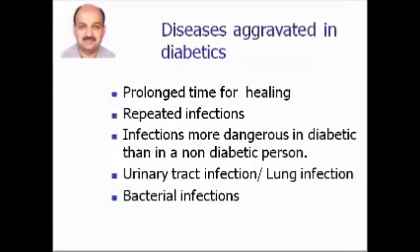Many diabetic patients also complain of prolonged time for healing. Whenever they get any wound, it is possible that they get repeated infections. Wound infection is a very common condition in diabetic patients, and this happens because the WBCs, or the white blood cells, which are concerned with the control of infection, do not work well in diabetic patients. Also, the increase in blood glucose predisposes for the organisms to grow much faster and more rapidly in diabetic patients than in non-diabetic patients. So infections that are seen in diabetic patients are urinary tract infection, lung infection, and other bacterial infections.